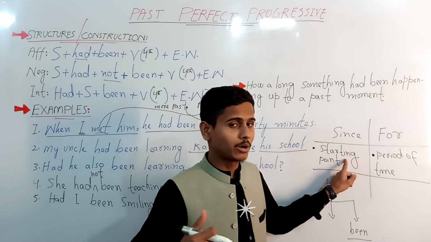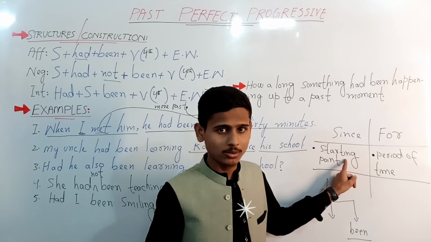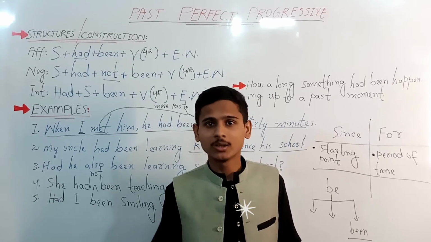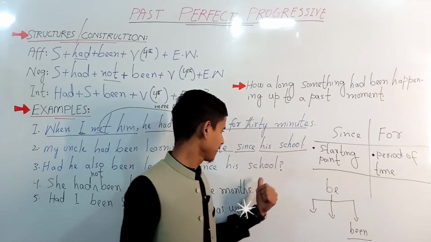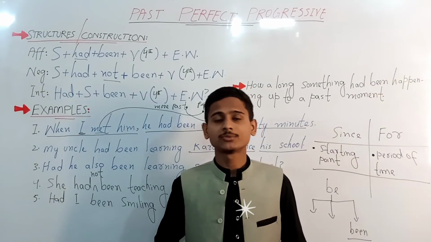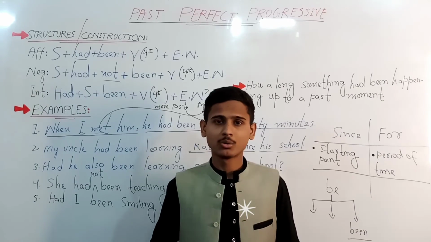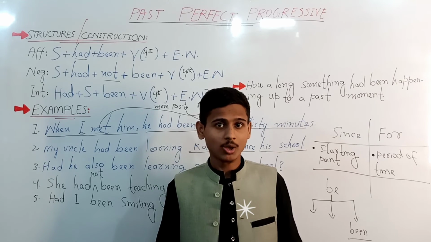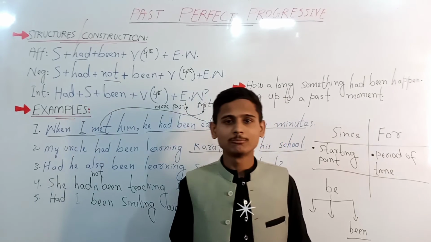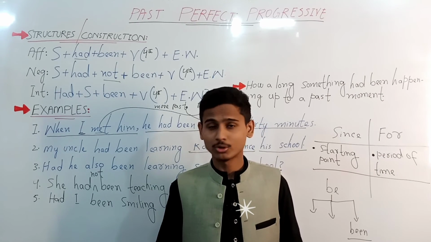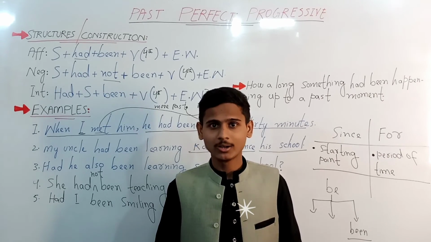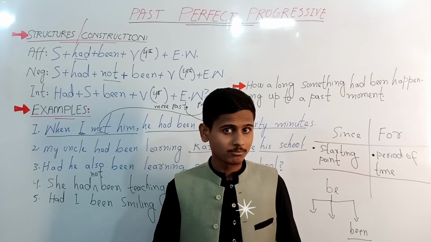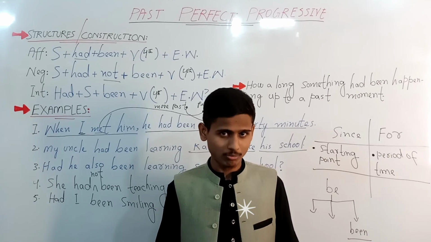What could be a starting point? For example, Saturday, January, my birth, his wedding, my school, since Eid al-Fitr, or since the accident took place. These are starting points. While a period of time could be for 2 months, for 2 hours, for 2 years, for 2 decades, for a few seconds, or for a long time. These are the periods of time.